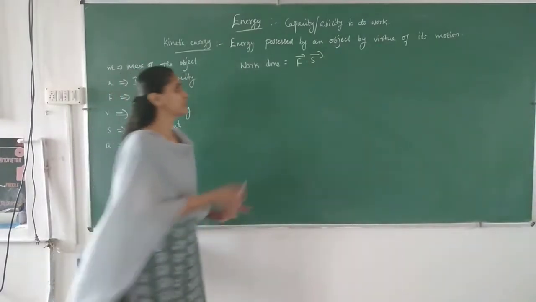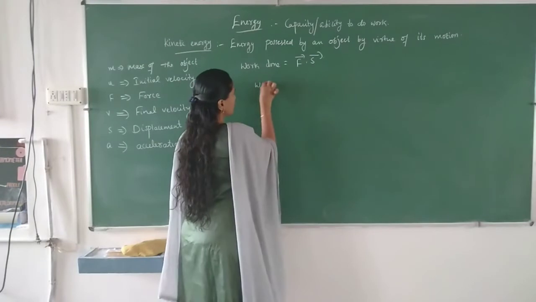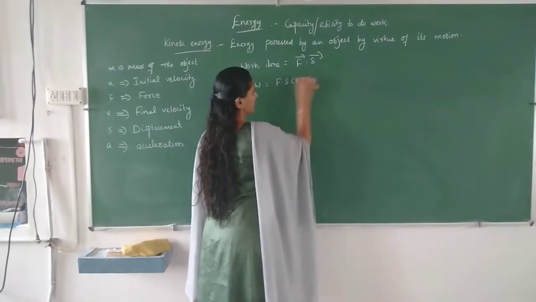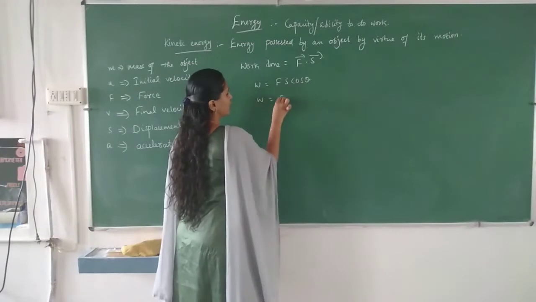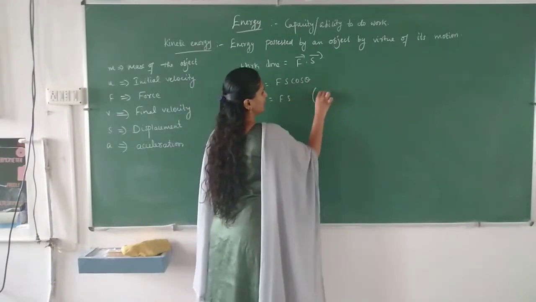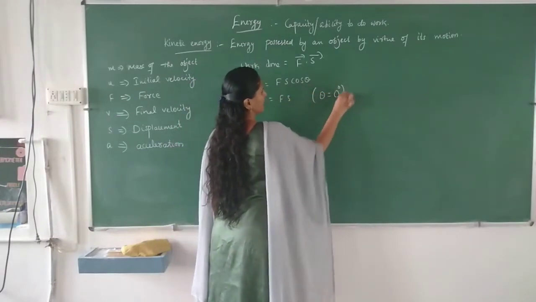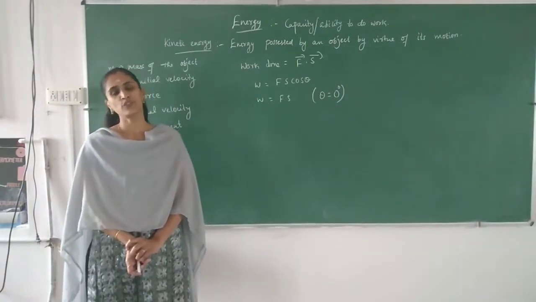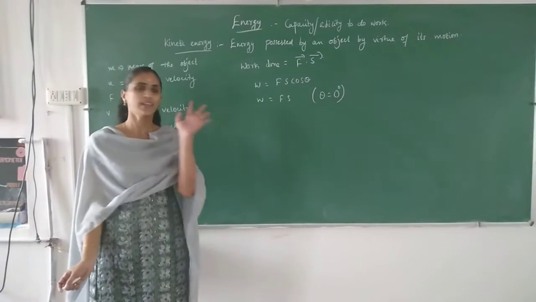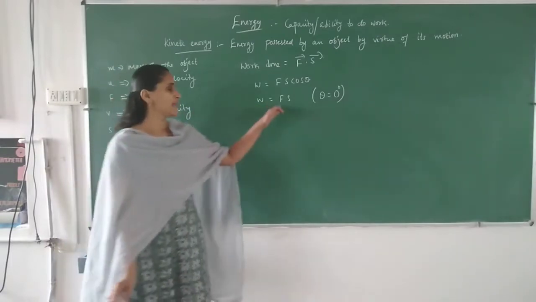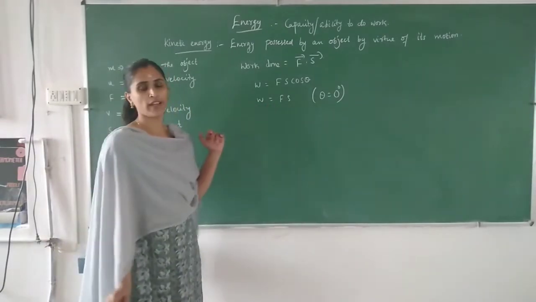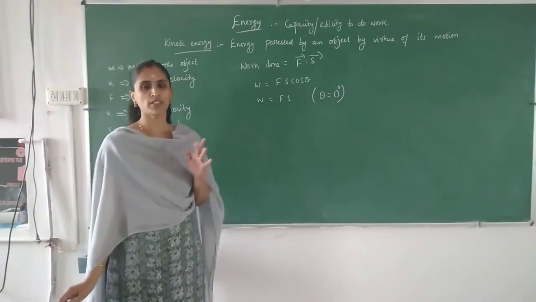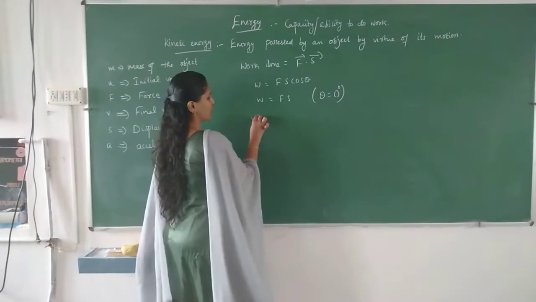Since force and displacement are in the same direction, we write F s cos theta, or F into S, because theta is equal to 0 degrees. Now we can substitute for F. By Newton's second law of motion, here mass remains constant, we can write F is equal to ma.